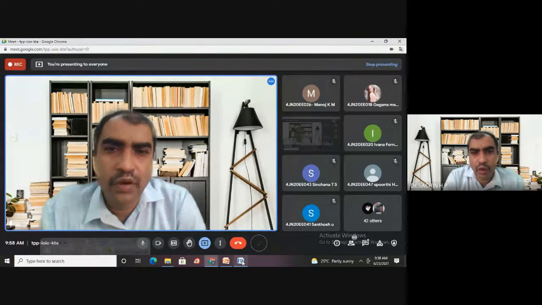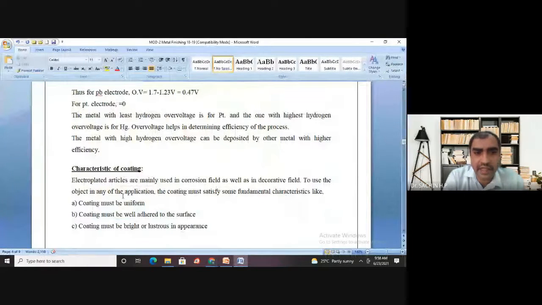If you want to use a coating for anything, it must possess at least these qualities. Remember, it must be uniform. The second is that the coating should be very well adhered to the surface, meaning there is good bonding between the coating and the metal. And the third is that the coating must be bright or lustrous in appearance.